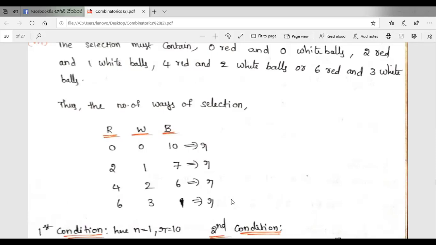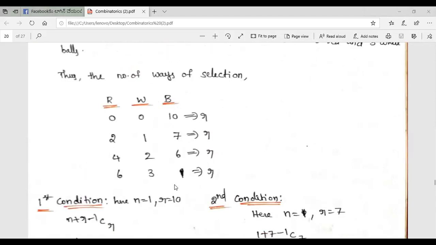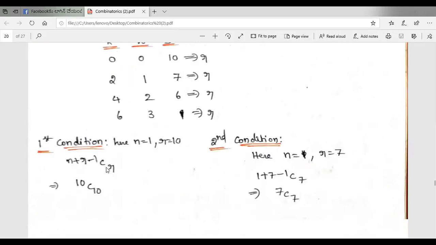So 1, that is equal to R. R represents combination. Okay. So first condition here, n is equal to 1, R is equal to 10. Means we have to select 10 balls from blue box. So that is the object. So n represents number of objects. We have to select 10 balls from one object. So n is equal to 1, R is equal to 10. So n plus R minus 1 CR. The formula, we substitute the values in this formula. We get 10C10.